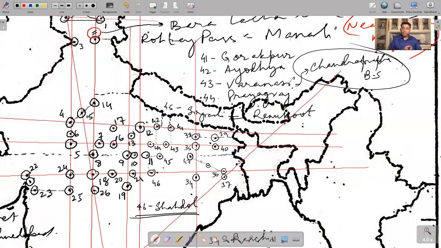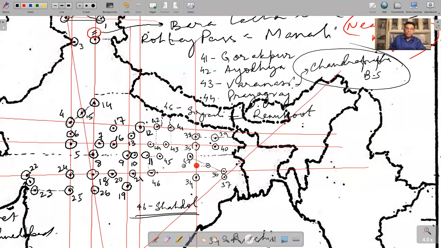And once you have Dhanbad, I hope you remember how to mark Hazaribagh. Dhanbad is here, so this is Hazaribagh, and the same distance on the other side, more or less, this is Daltonganj. So this is Gaya, this is Asansol. Gaya, Asansol, midpoint is Dhanbad.